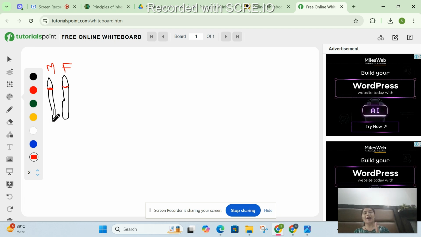So this child has the eye color gene in duplicate. He has a gene for blue eye color, and he also has a gene for black eye color. Both of these are known as alleles. Understood? So we can say different forms of a gene are alleles.